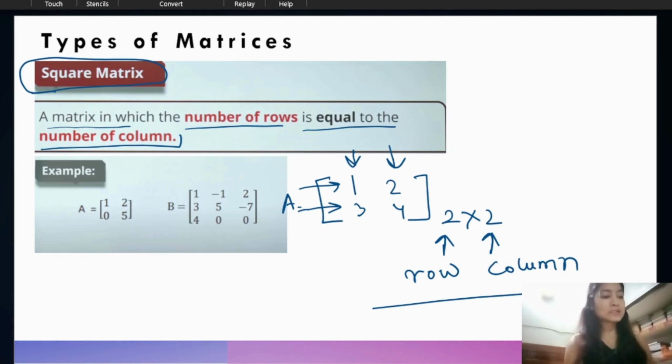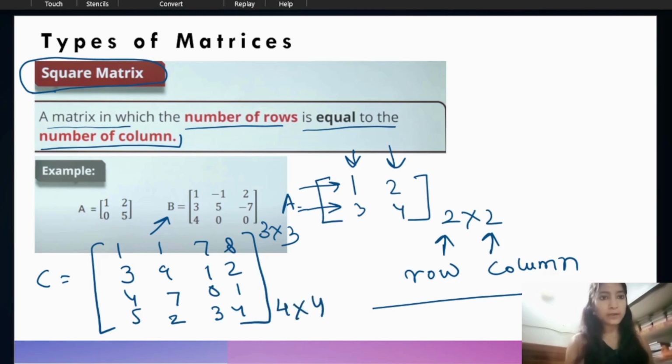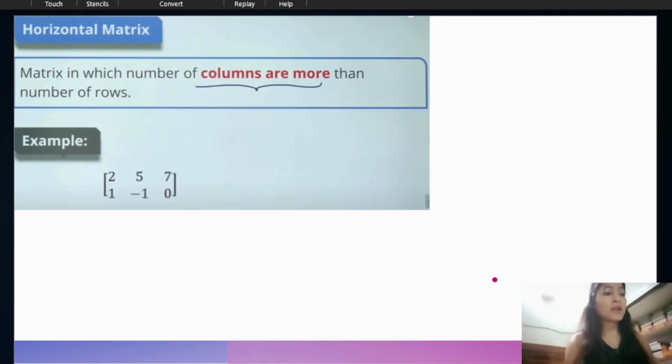This is a square matrix, and this matrix B is 3 times 3. How can we make a 4 times 4 matrix? Suppose C is 1 3 4 5, 1 7 8 9, 1 2 7 1, 0 1 2 3 4. So this is a 4 times 4 matrix. This is also a square matrix because the number of rows and the number of columns are equal. Have you understood what a square matrix is? Okay, next we move to the horizontal matrix.